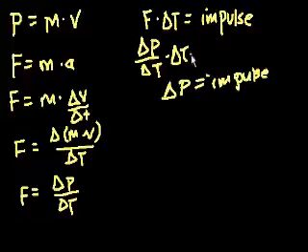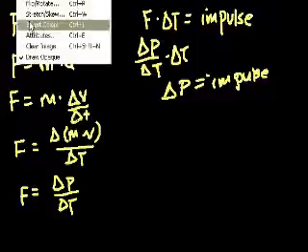If this confuses you, don't worry about it too much. The main thing about momentum is that you realize it's mass times velocity. And since force is change in momentum per unit of time, if you don't have any external forces on a system, or on a set of objects, their combined net momentum won't change, and that comes from Newton's laws. The only way you can get a combined change in momentum is if you have some type of net force acting on the system. So with that in mind, let's do some momentum problems.